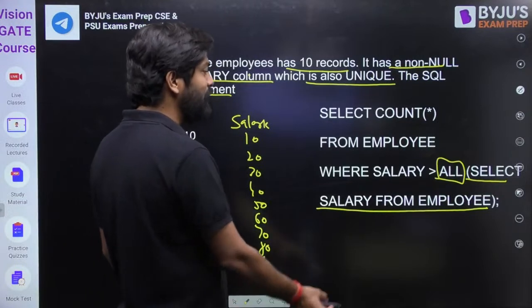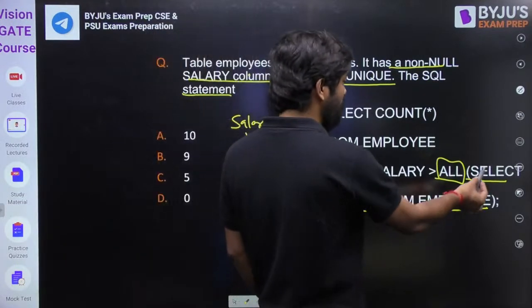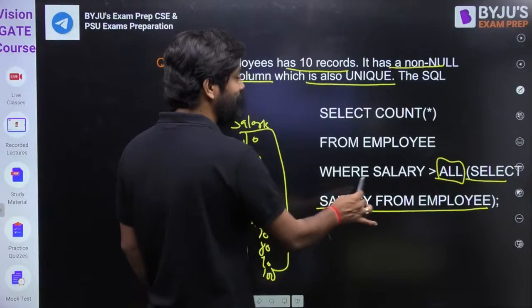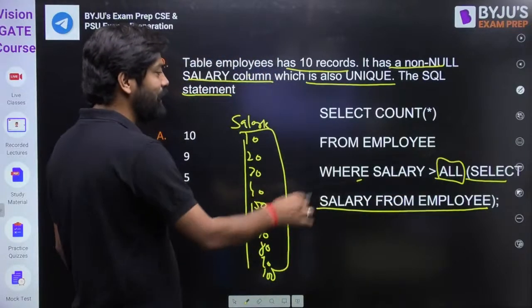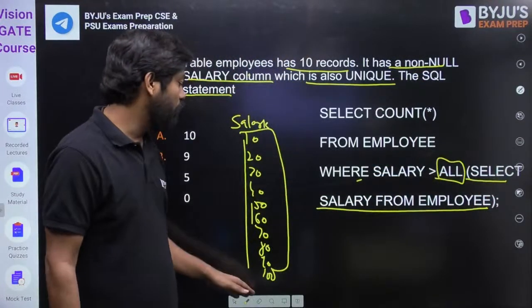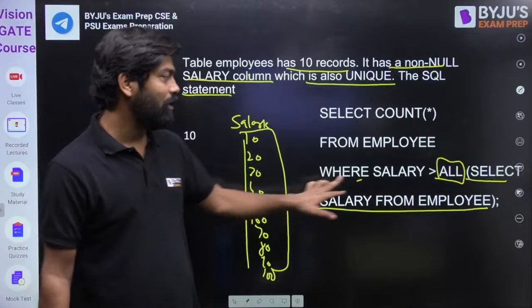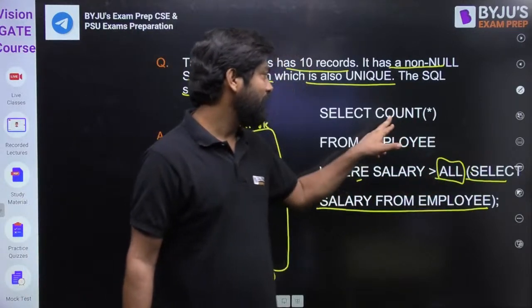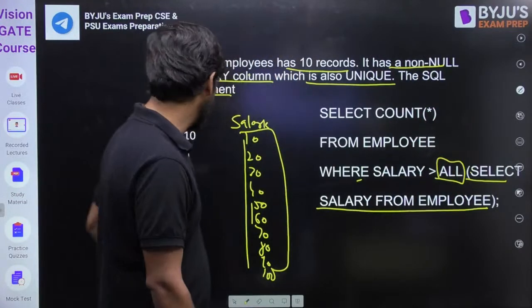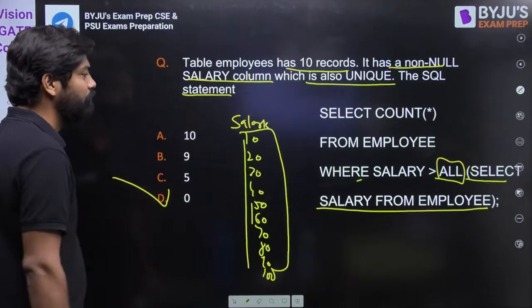So my dear friend, see clearly, select salary from employee, okay? And they are telling where salary is greater than all salary. So can anyone be greater than all salary? No one, my dear friend. Greater than all, they are writing. So it will select what? No records. So the answer will be 0.